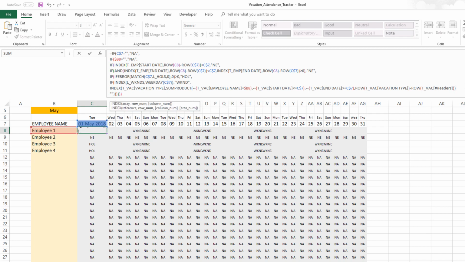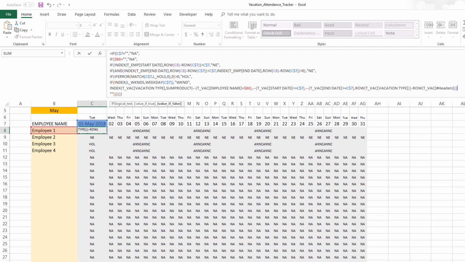It is actually closing in the SumProduct here, so I should have put another one over here. Okay, so this SumProduct will give the row number of the sheet, and then we subtract the row number of the header in order to give us the exact row inside the table. And then we are interested in the vacation type column, so that's why we do that in the INDEX function.